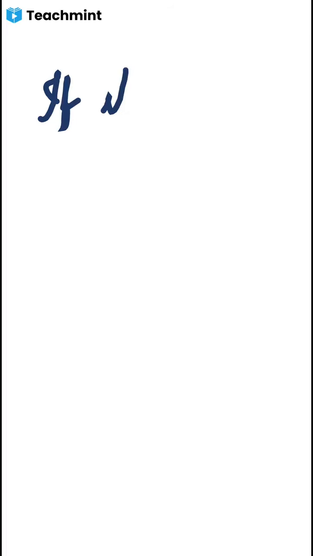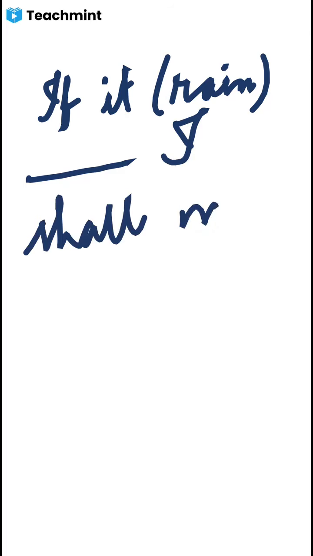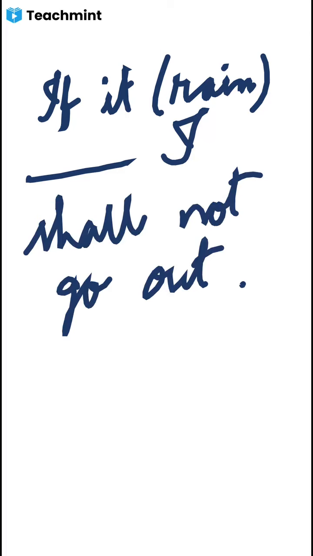Then you see, if it rain, I shall not go out. So we have to write down the correct form of the verb rain in the blank. If it rains, I shall not go out. Remember, this one will be in simple present form. If it rains, this is called